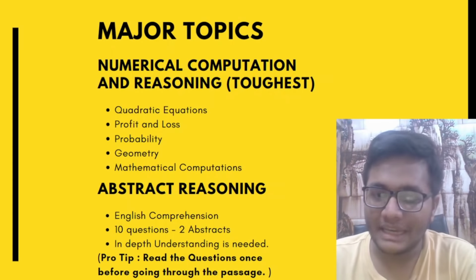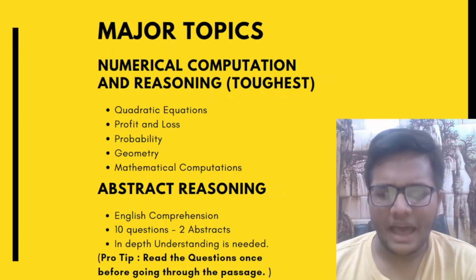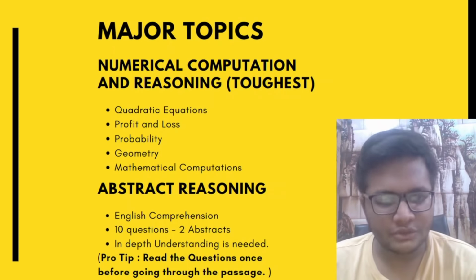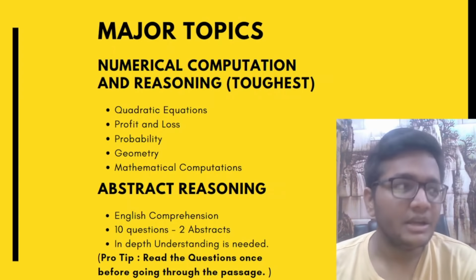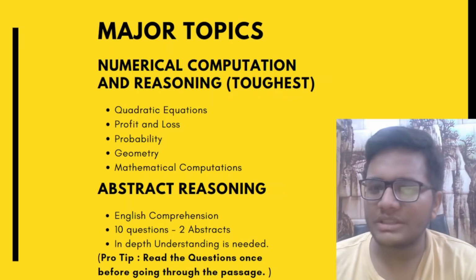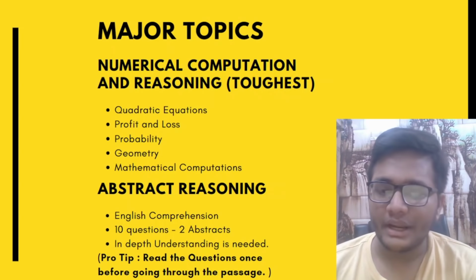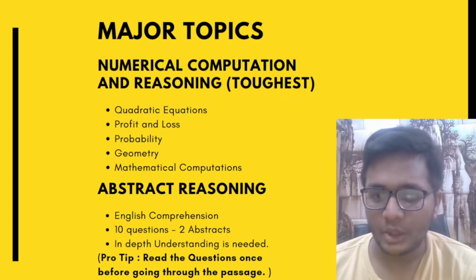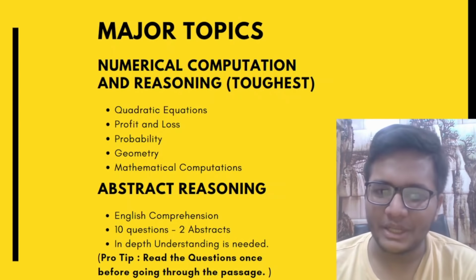After this, there is one more section known as abstract reasoning. So basically this is an English comprehension based test. It has around 10 questions with 2 abstracts, 5 questions from each abstract, and these abstracts are mostly based upon some technology or some are a bit philosophical. So try understanding the questions well and your in-depth understanding is required to ace this particular reasoning round.